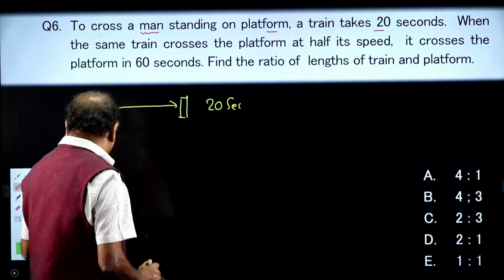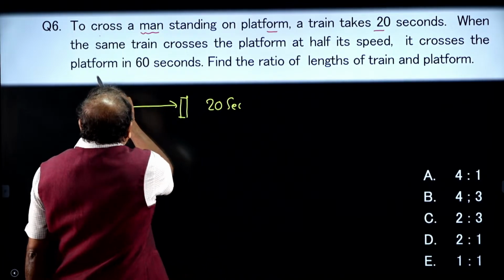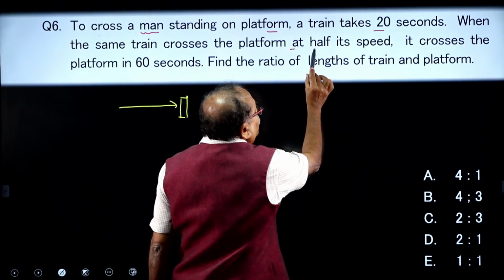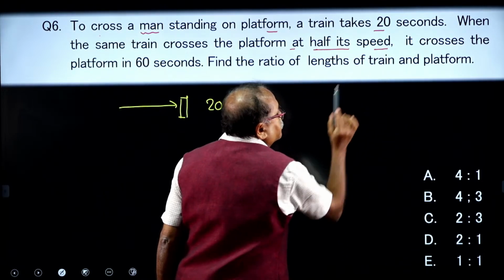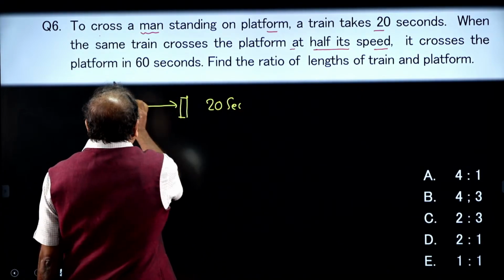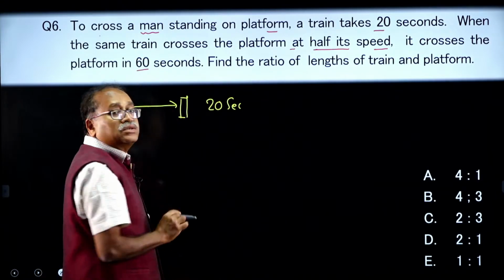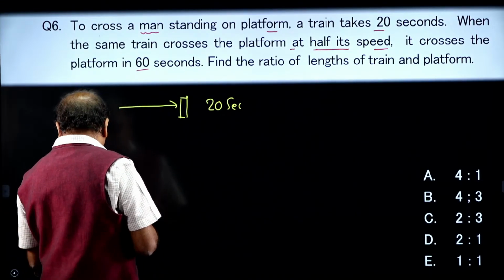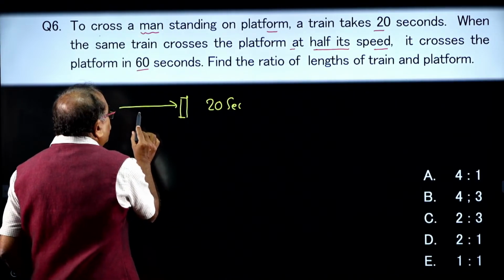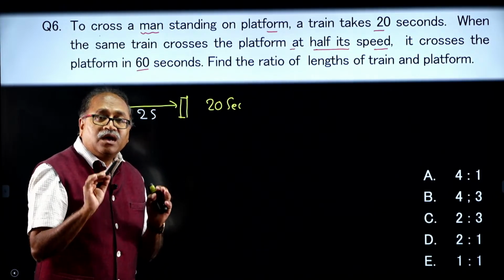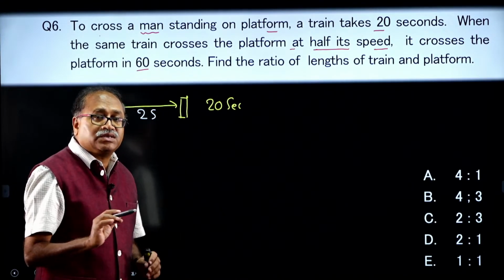The next one: when the same train crosses a platform at half its speed, it crosses the platform in 60 seconds. Let us assume the original speed is 2s, then half of the speed will be s.